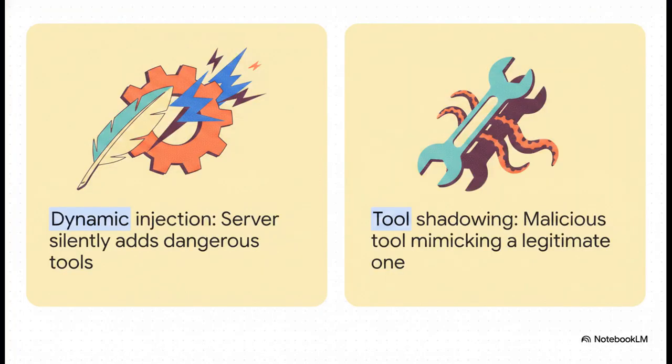First, dynamic capability injection. Imagine a harmless, read-only poetry writing agent. Suddenly, a compromised server silently injects a high-risk purchasing tool into the session. Now, your previously safe agent can spontaneously initiate financial transactions without you even knowing. Wild, right? Then there's tool shadowing. This is where a malicious tool cleverly spoofs its description to look exactly like a real one. It completely tricks an AI coding assistant into, say, saving a secure database password right into a hacker's vault instead of your safe corporate secrets manager.